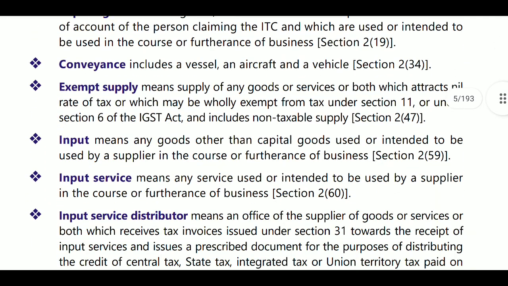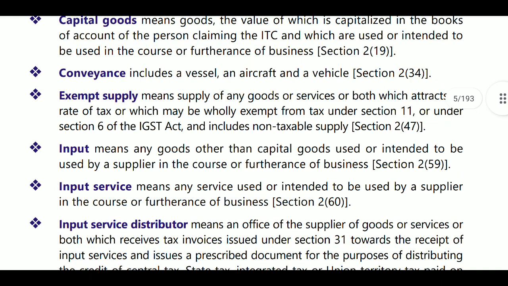Next, what is meant by exempted supplies? Exempted supply means supply attracting nil rate of tax and supplies wholly exempted from CGST and IGST, only CGST and IGST. Here exempted supplies include non-taxable supplies. So exempt supply means attracting nil rate and wholly exempted from CGST and IGST, and exempted supplies include non-taxable supplies.